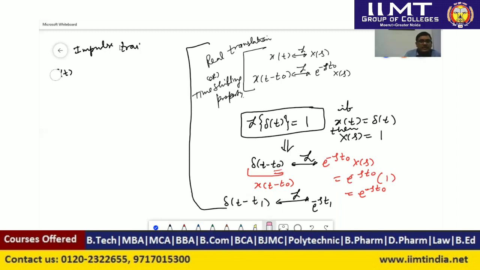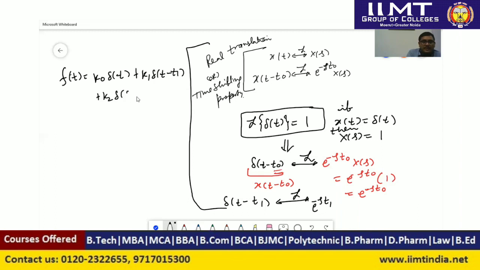Here a signal f(t) is given as k naught times delta(t), where the value of the impulse at time t equal to 0 was k naught, plus k1 times delta(t minus t1) plus k2 times delta(t minus t2) plus k3 times delta(t minus t3). This function was given in this question.